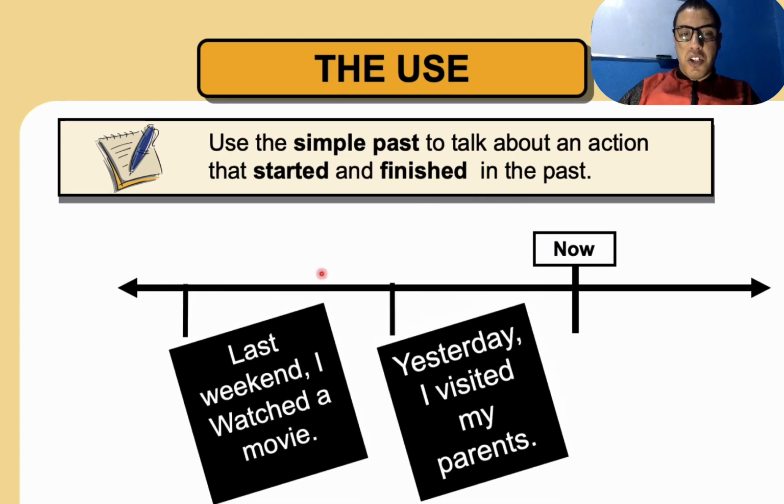Example, look here. Last weekend, I watched a movie. Or yesterday, I visited my parents. So this is an action and this is an action. These two actions started in the past and finished in the past. Do we have those actions in the present now? No, we don't have them in the present. Only in the past. So they started in the past, and they finished in the past.